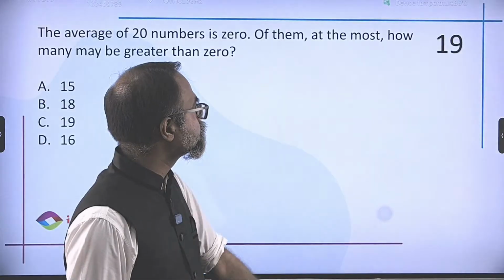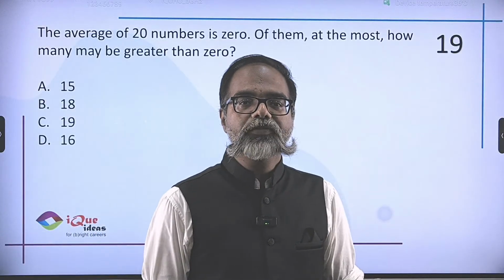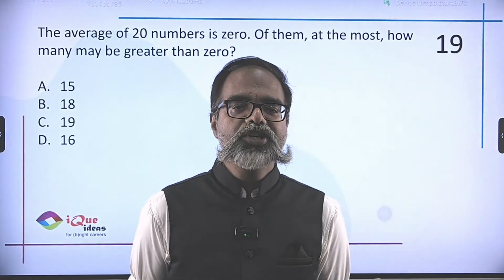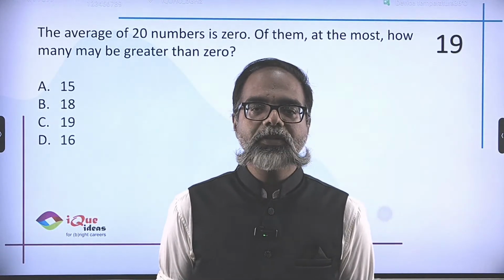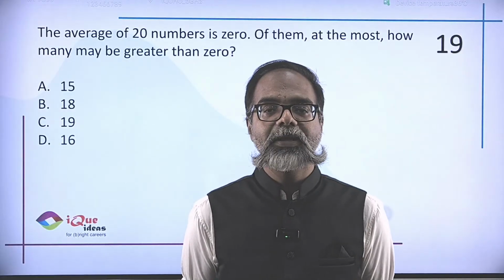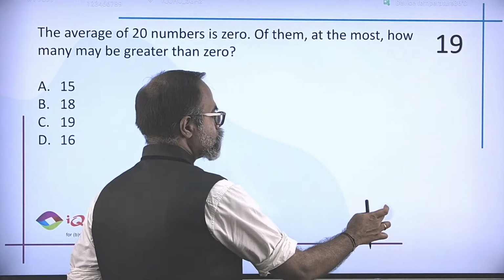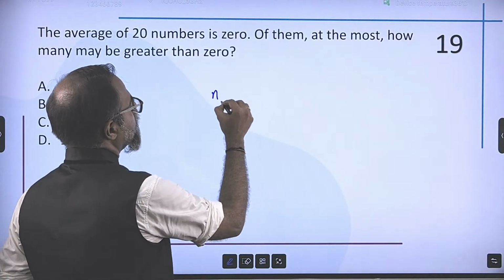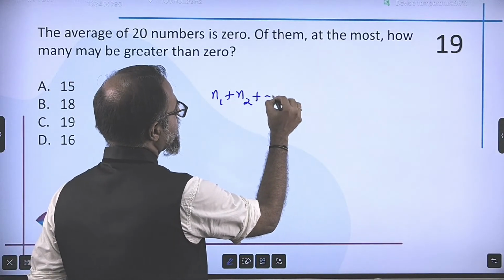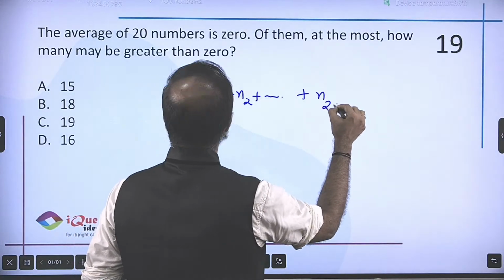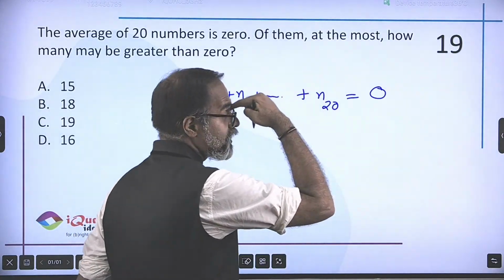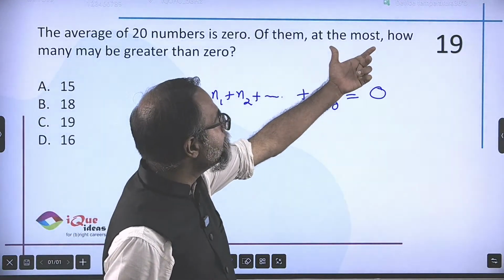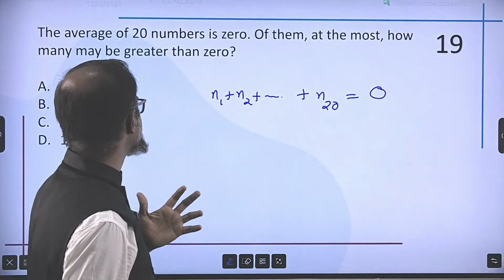All right. The average of 20, this question again has been repeated so many times. The average of 20 numbers is 0. At the most, how many of them can be greater than 0? So when the average of 20 numbers is 0, then the first plus the second till the 20th number, the total of the numbers must be 0. Now it asks at the most how many can be greater than 0.